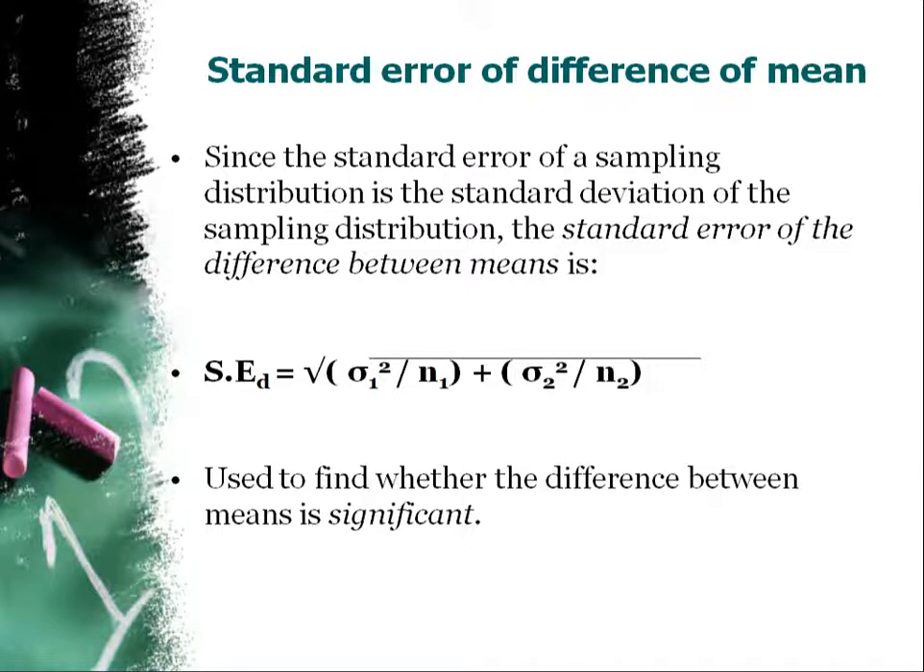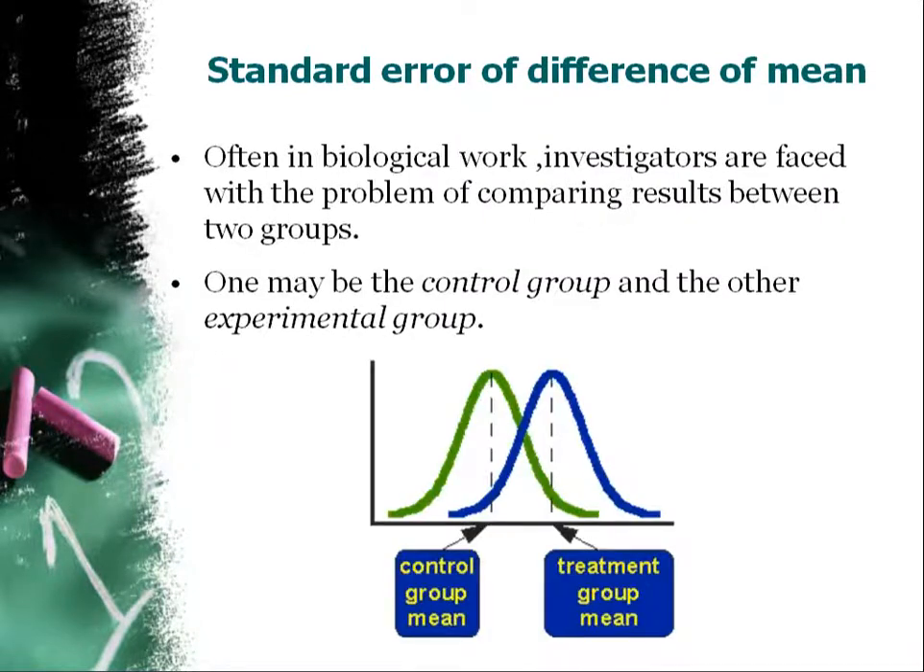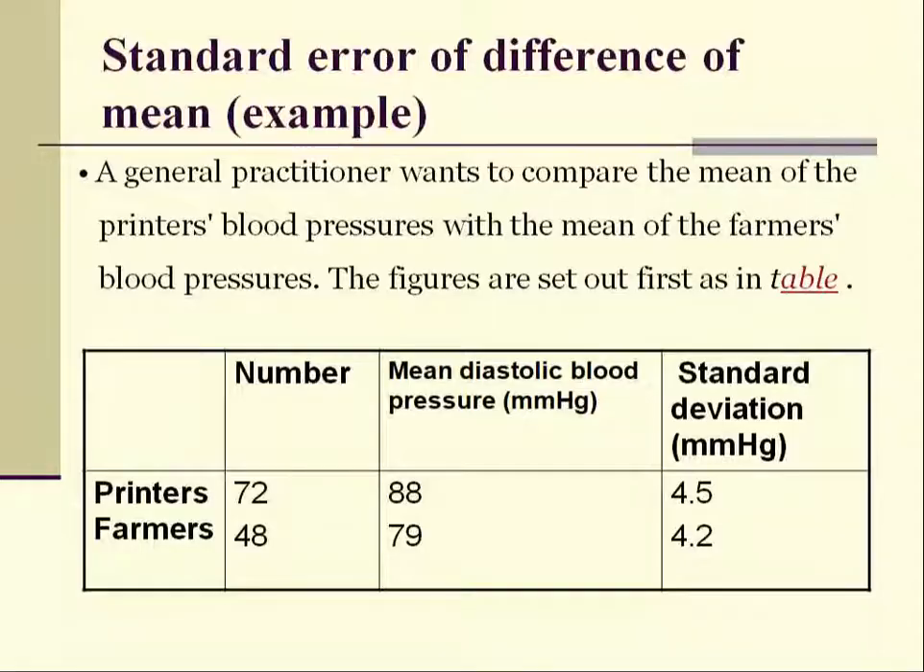So again, when we are comparing two means, whenever we calculate the standard error of difference between two means, it is given by the formula: whole square root of SD1 square by n1 plus SD2 square by n2. Often in biological work, investigators are faced with the problem of comparing results between two groups, for example, a control group and an experimental group. So these are the examples.